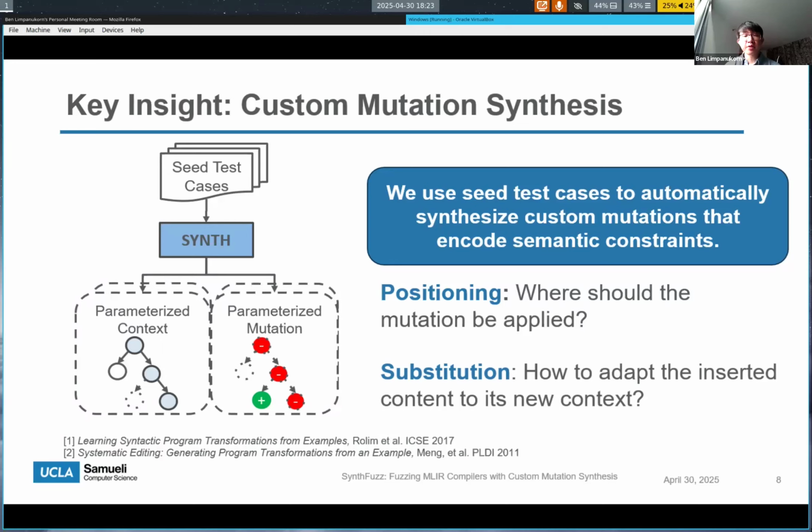And so SynthFuzz's mutations are parameterized. That means that when a mutation is applied, these placeholders are automatically substituted with new values that are appropriate for the new context. And so by automatically synthesizing these custom mutations, we obviate the need for the manual effort required to write these dialect-specific grammars or constraints.